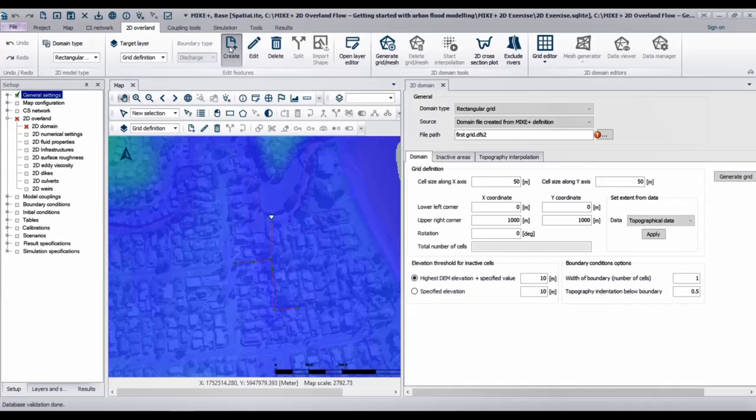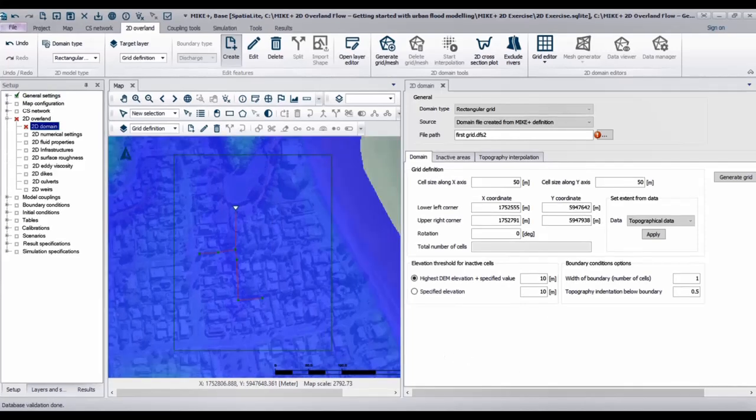With the Create tool, we can start defining the domain size. Once you select the Create tool, a cross is shown on the map. Create the rectangle that looks similar to the one shown on the screen. Make sure that the whole CS network is included in the domain definition.